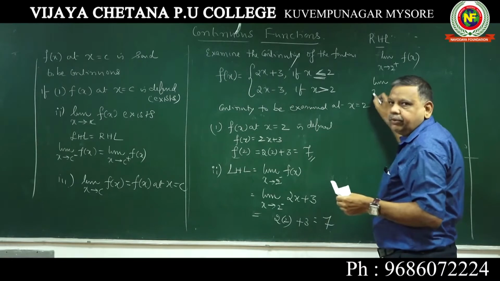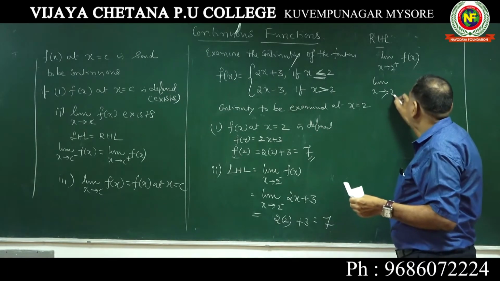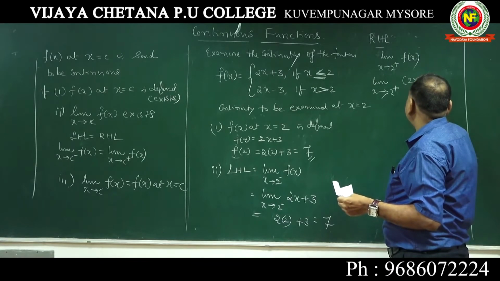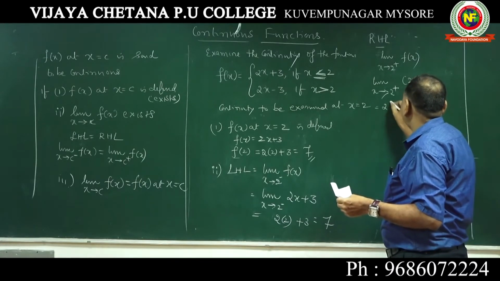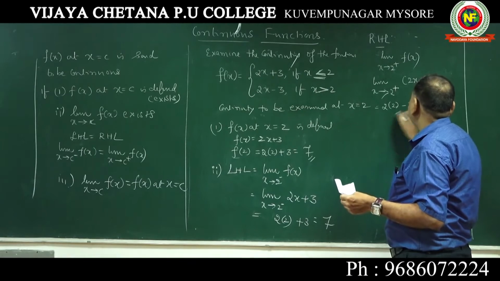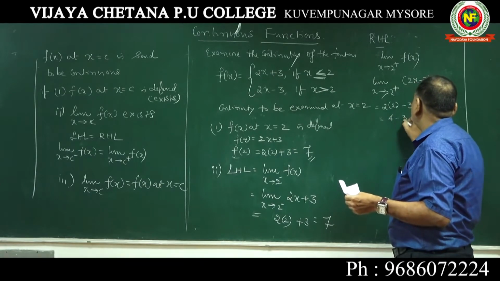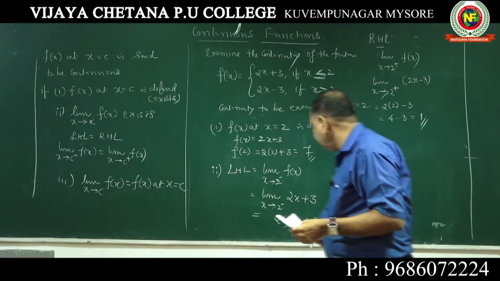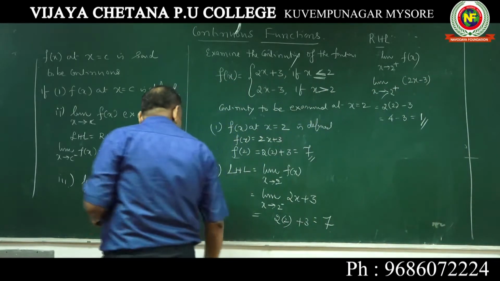I suppose all of you are following. Limit x tending to 2 plus of 2x minus 3, substitute 2: 2 into 2 minus 3, 4 minus 3, 1. Here itself we know: right hand limit is 1, left hand limit is 7.